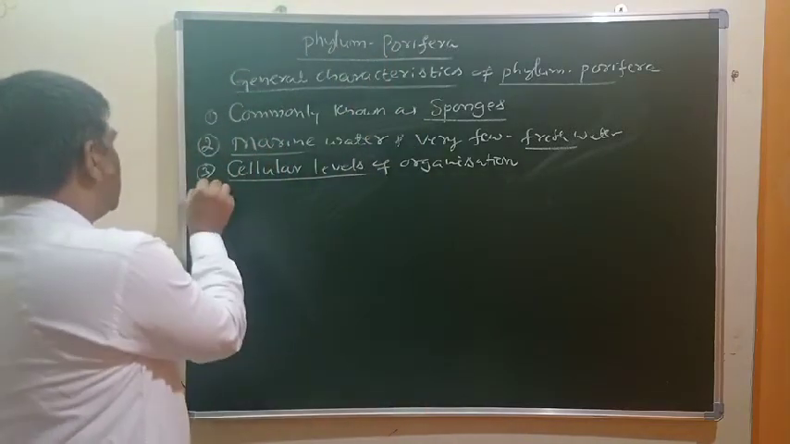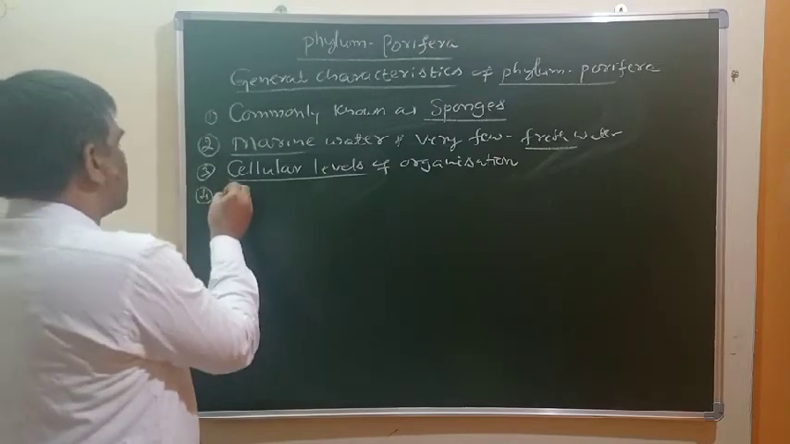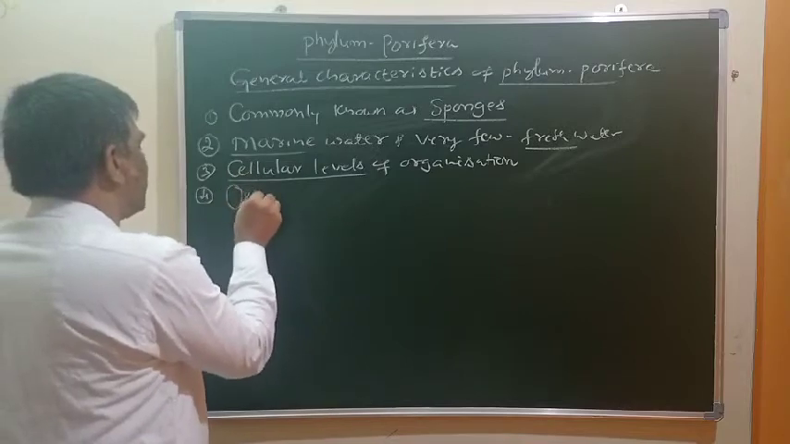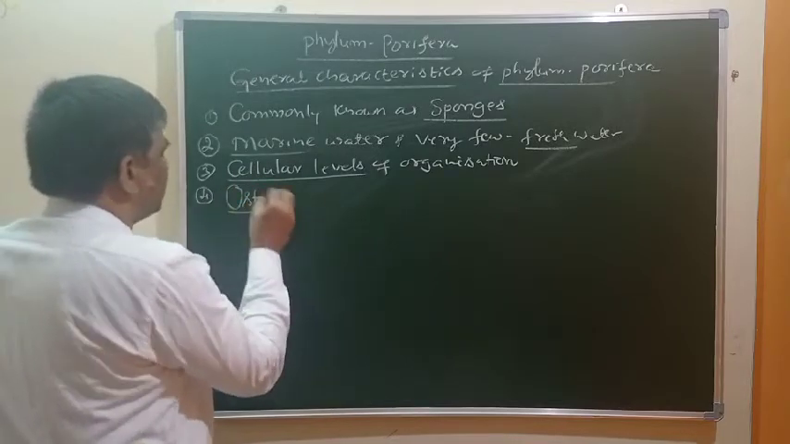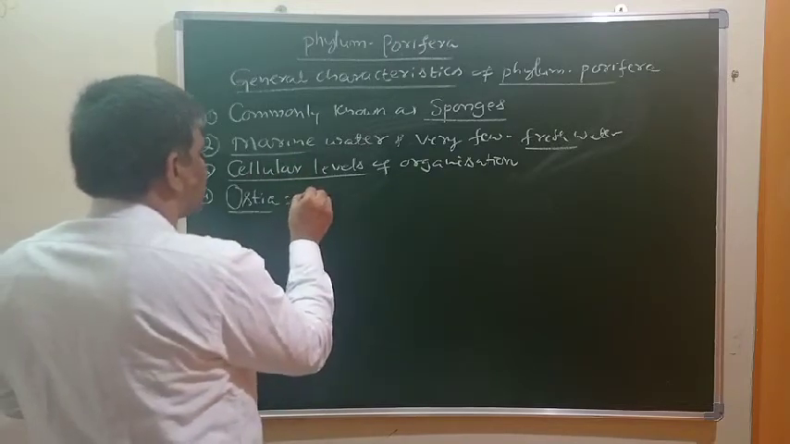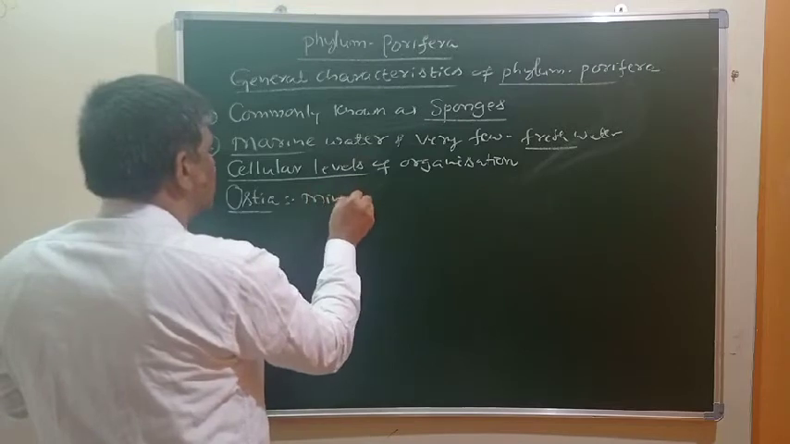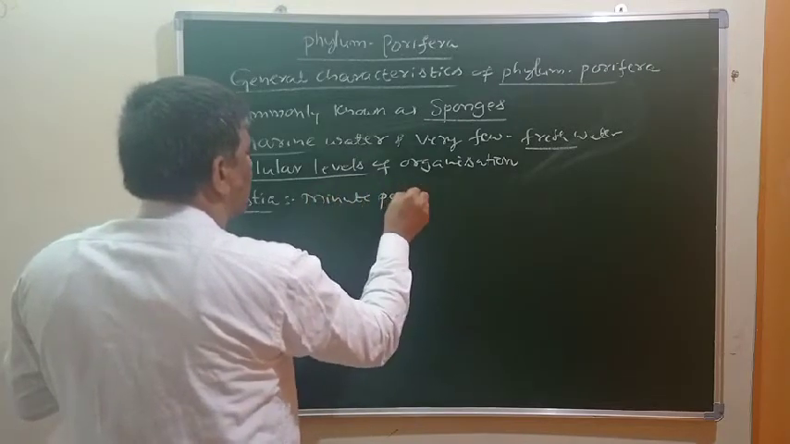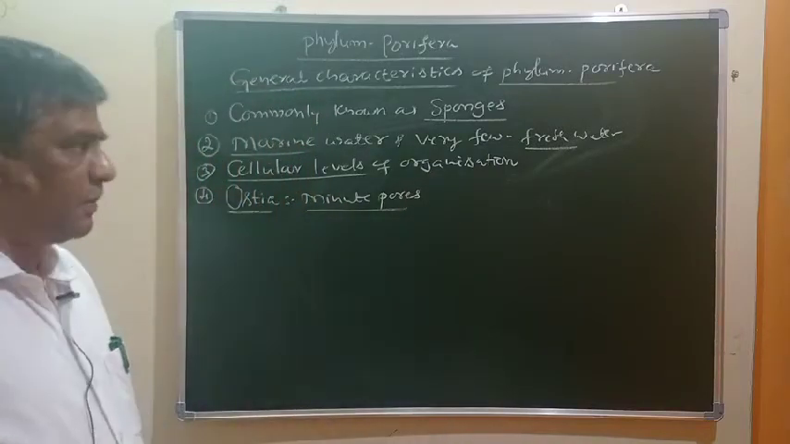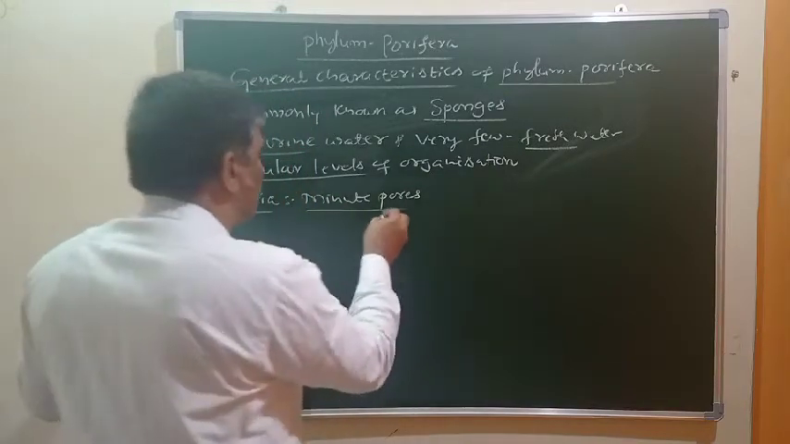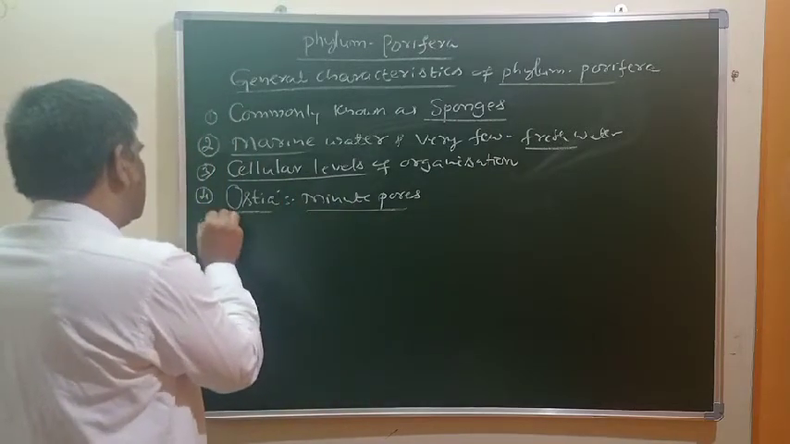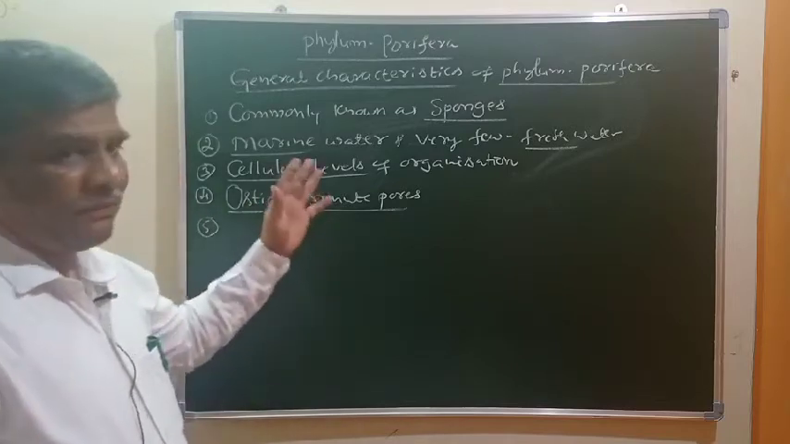Next characteristic is they have special features like ostia. There is a presence of ostia in these animals. What is ostia? Minute pores or openings which are present on the surface of their body are called ostia. Small openings are present on their body, and such openings are called ostia. So this is a very unique characteristic of this phylum.